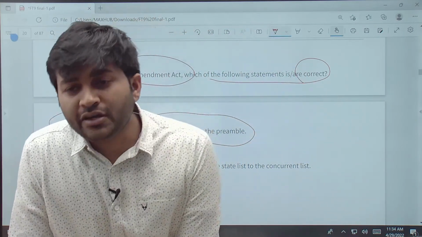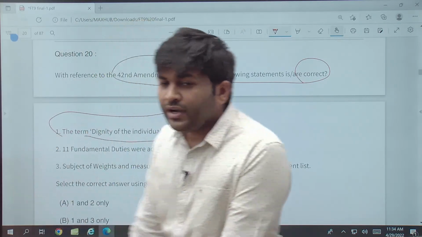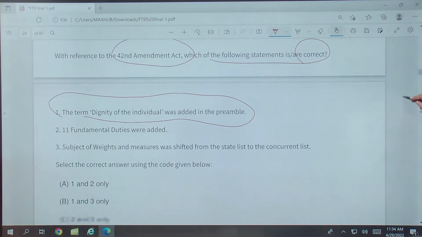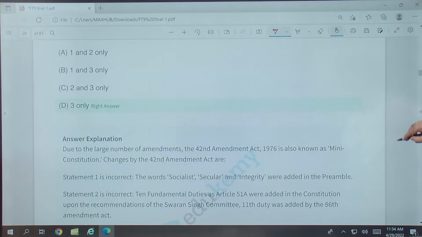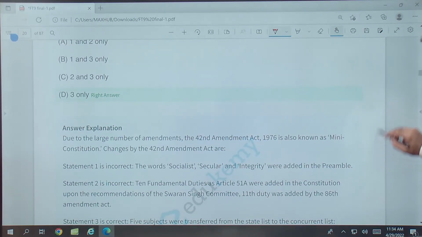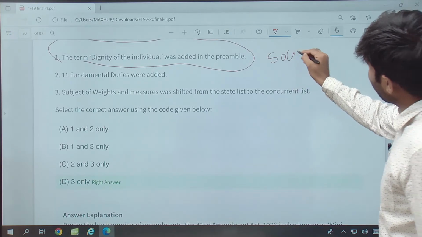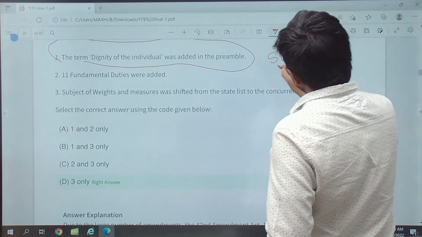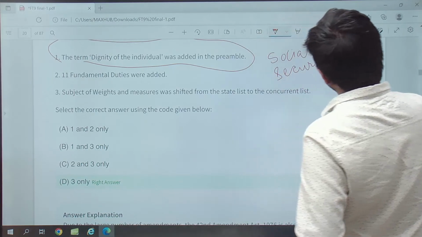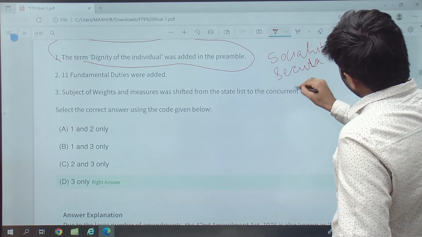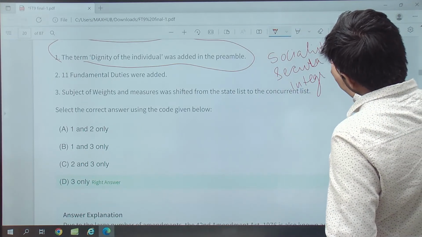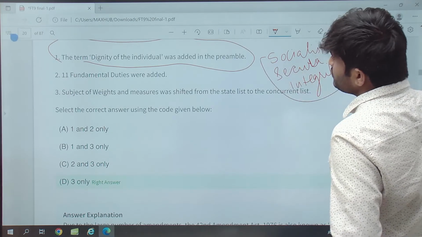In the Preamble, we added 3 words. What? Secular, socialist and integrity. And integrity was added here. Okay, socialist, secular and integrity. These 3 words were added.